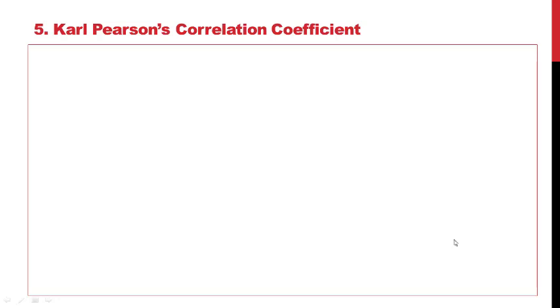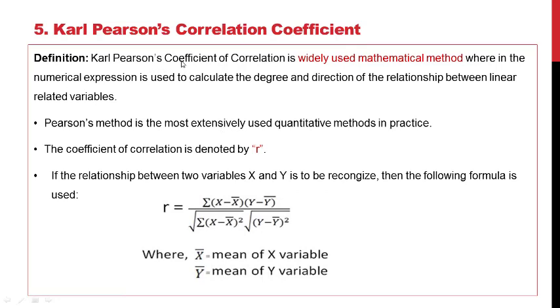So next is the Karl Pearson correlation coefficient. The Karl Pearson correlation coefficient is a widely used mathematical method where a numerical expression is used to calculate the degree and direction of the relationship between linear variables.